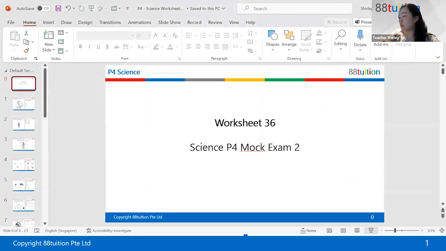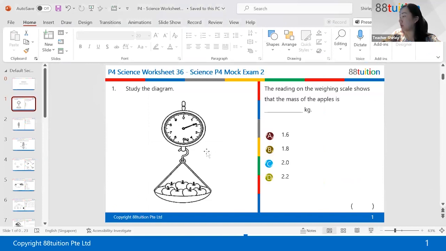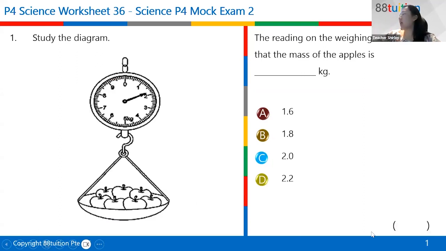Okay, so maybe we'll get started with the MCQ questions first. There are only 6 of them. Okay, let's take a look at the first question. Actually, this first question is not so much of a science concept. I would say that this one falls under the topic of matter. But it's something like a math question, whereby you have to find the mass of the apples. So how much is it actually?